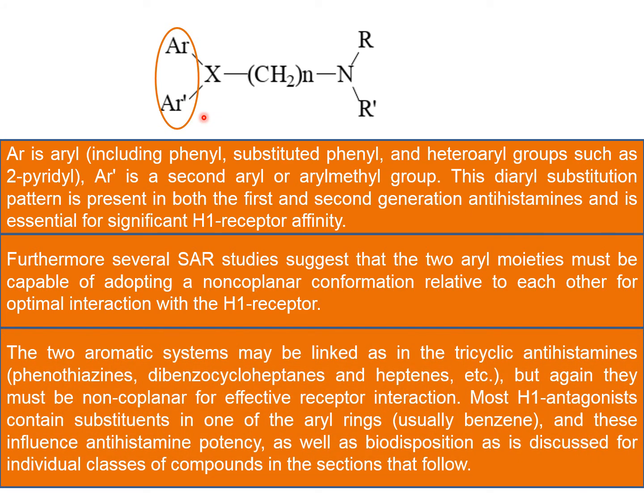The two aromatic systems may be linked, as in the tricyclic antihistamines. For example, in some tricyclic antihistamines, the two ring structures are linked to each other. For example, phenothiazine. We know the structure of phenothiazine: it is a 3-ring system where nitrogen and sulfur are present. Right. Dibenzocycloheptene and others, etc. But again, they must be non-coplanar for effective receptor interaction.